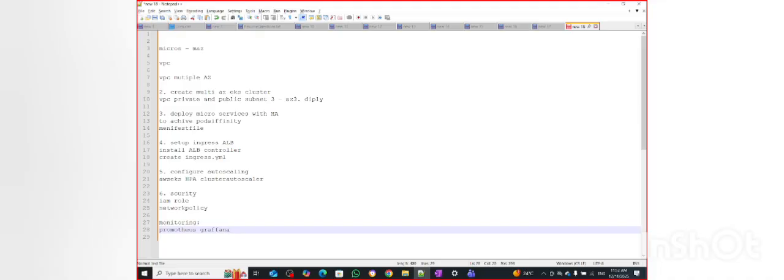For tracing, we are using OpenTelemetry. The developer should instrument OpenTelemetry in their application, and with Jaeger you can check the UI. There are different microservices, so when one request goes from one microservice to another, you can see how much time it takes. We can instrument that from the Jaeger UI.